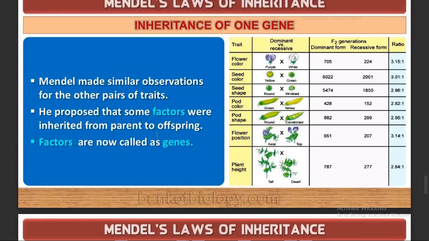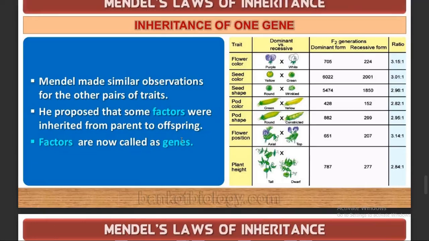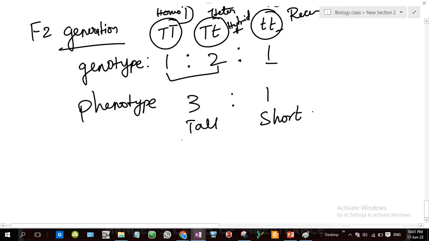Now we call that factor as gene. So Mendel time we don't have much clarity about these chromosomes and all these, so adanal he was not able to say that it was gene. Okay, then only all the double helical structure, DNA and all this concept came out, right? That's why we got the clarity that factor is gene.